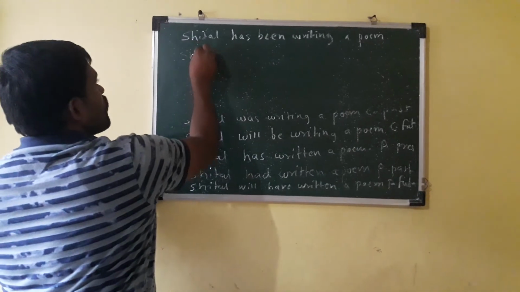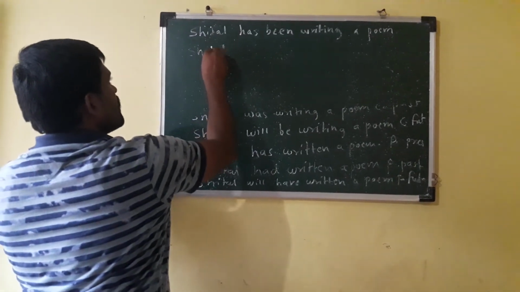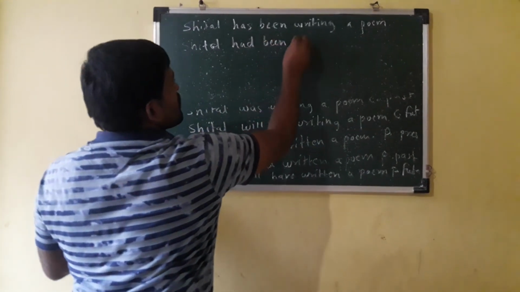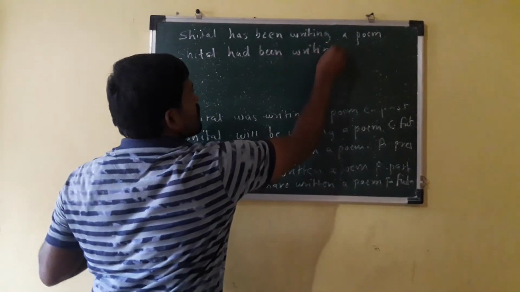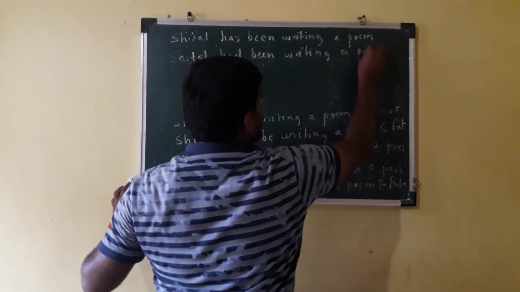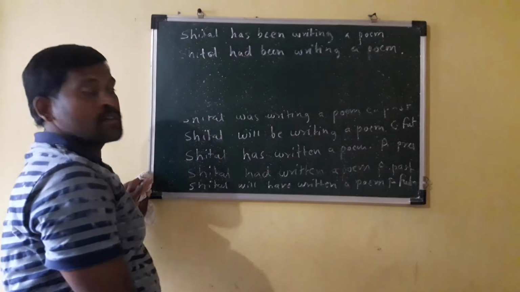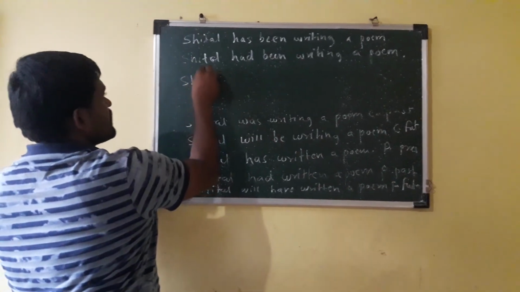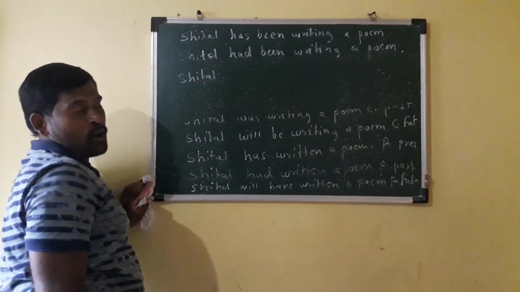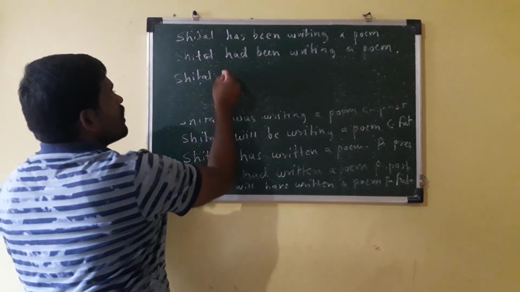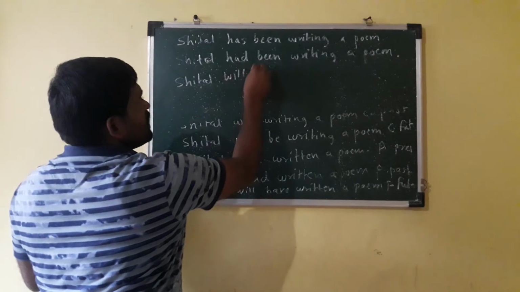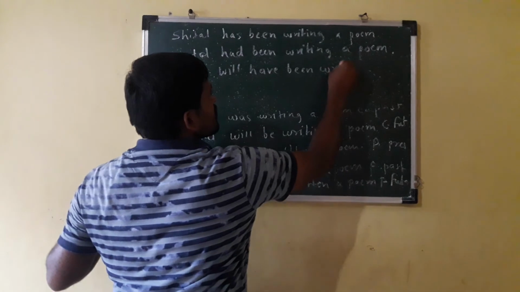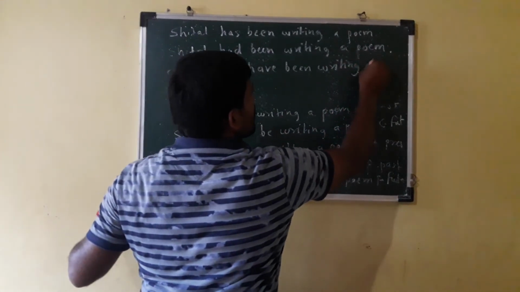Past tense, only one change. Sheetal had been writing a poem. And the last, 12th tense, continuous perfect future tense, that is subject plus shall/will plus have plus been plus verb 4 plus object. Sheetal will have been writing a poem.